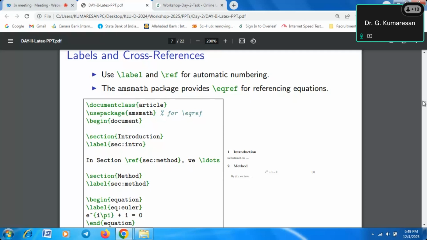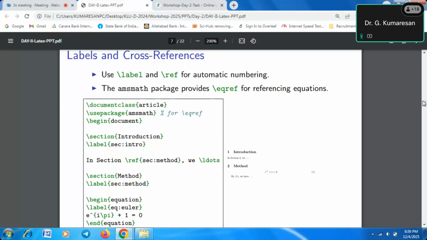And what about the reference? So ref is the command which helps to cite the figures and the tables. It is only used for citing figures and tables. But if you want to cite reference articles, you have to use \cite, with the bibliography variable name.